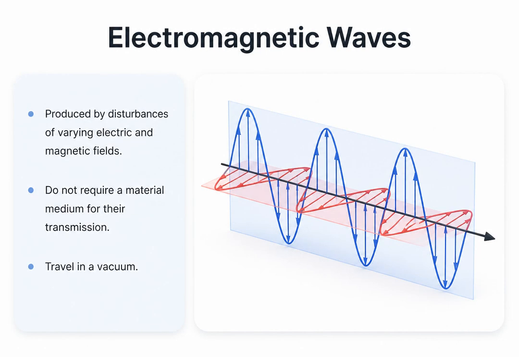On the other hand, we have electromagnetic waves. Instead of vibrating physical particles, these are produced by disturbances of varying electric and magnetic fields. Because they do not rely on physical matter to propagate, they do not require a material medium. This means they can travel perfectly well through the empty vacuum of space.